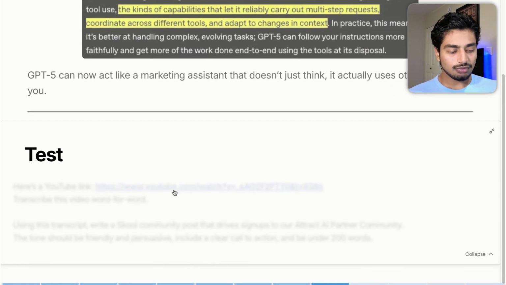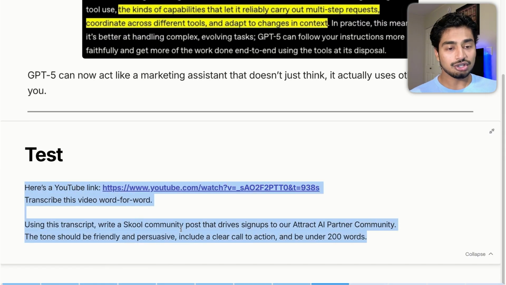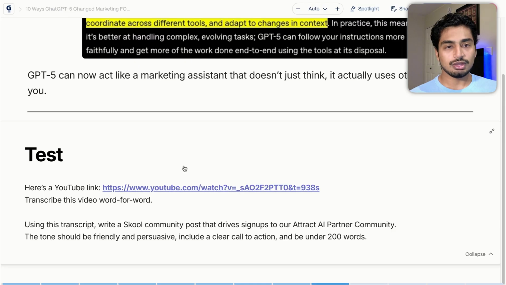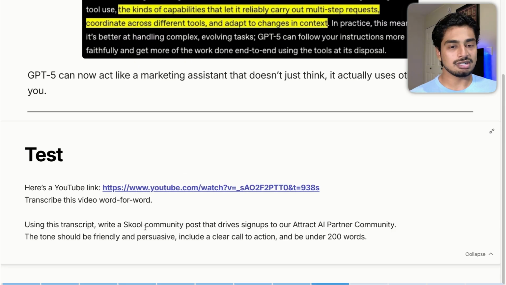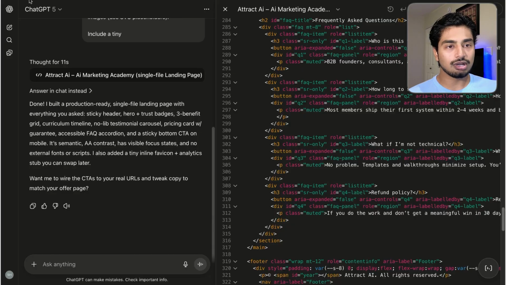Let's actually test it out. This is something I was thinking about yesterday. Basically, it's going to grab this YouTube video here, and it's going to write me a school post in under 200 words, including a clear call to action, and be persuasive to join the community. Now, this is my video, so let's see how it does. The whole goal here is that it's going to have to access, one, writing school copy, but two, it's going to have to actually transcribe this. I'm not going to give it a resource to transcribe it. It's just going to have to go ahead and transcribe it itself.